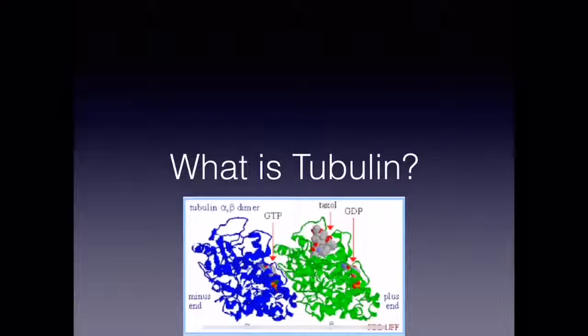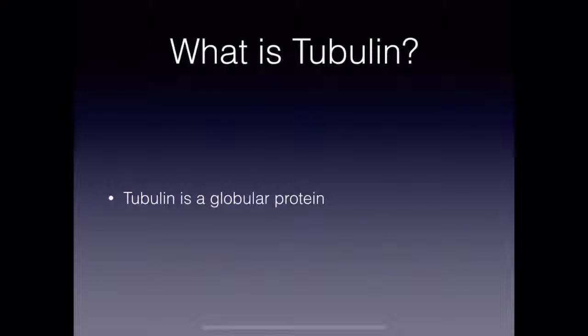What is tubulin? Tubulin is a globular protein.